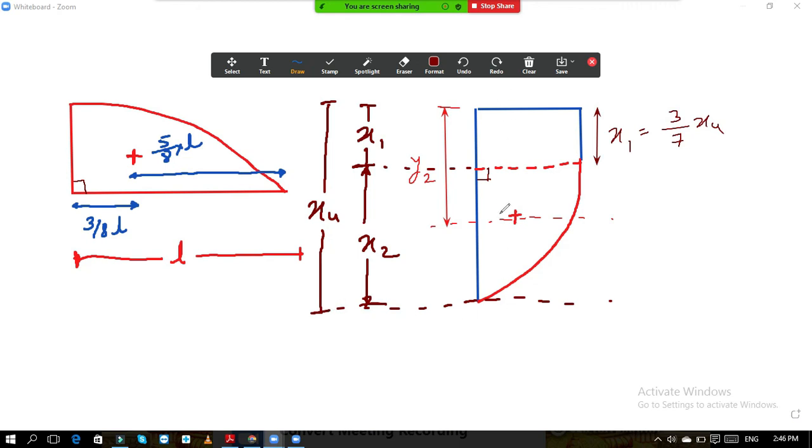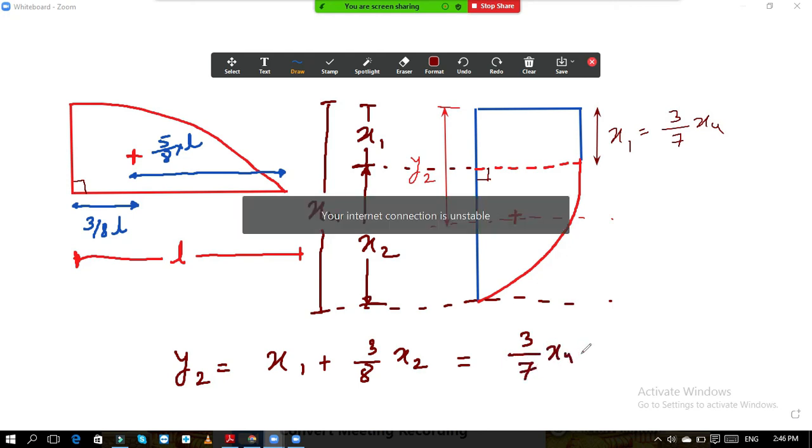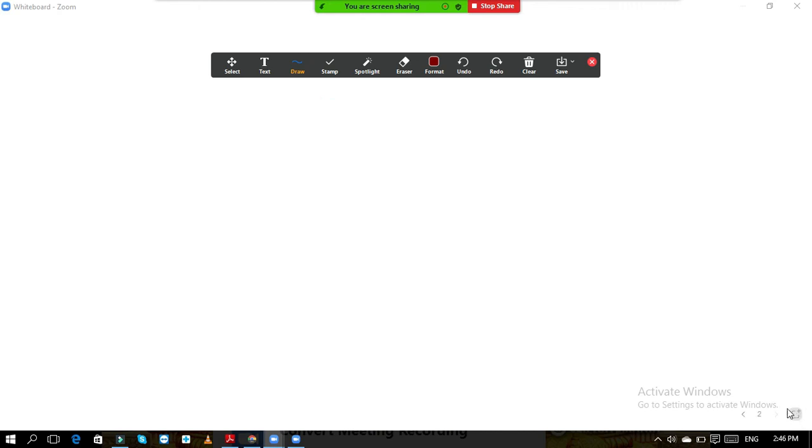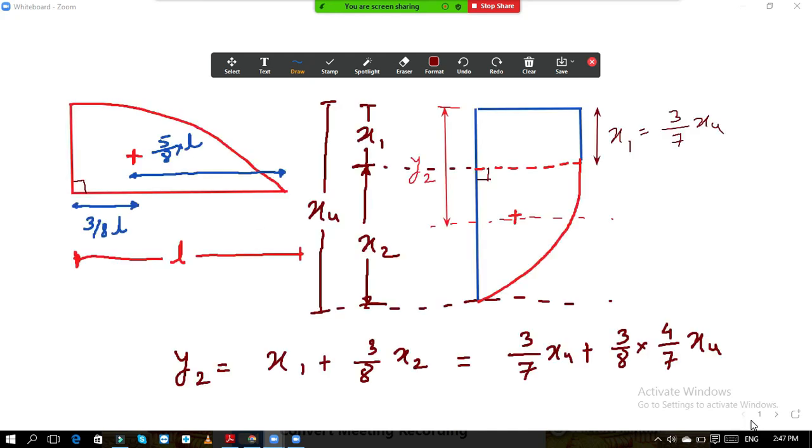Now we are measuring everything from top. So your y2 will be x1 plus, from this point, 3 by 8 x2. So if I put the values, x1 is 3 by 7 xu plus 3 by 8 into x2, which is 4 by 7 xu, is the y2. So this is your centroid. At this point is your centroid. So write it down.